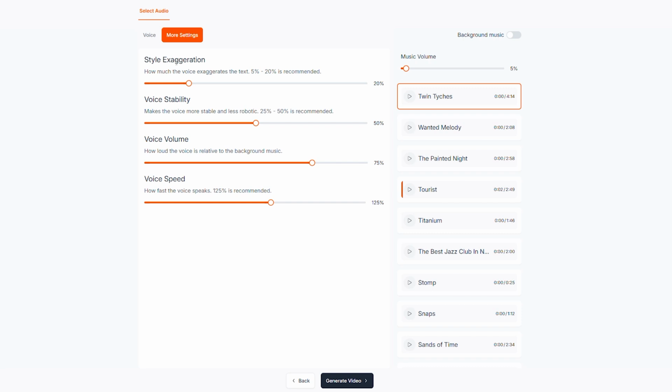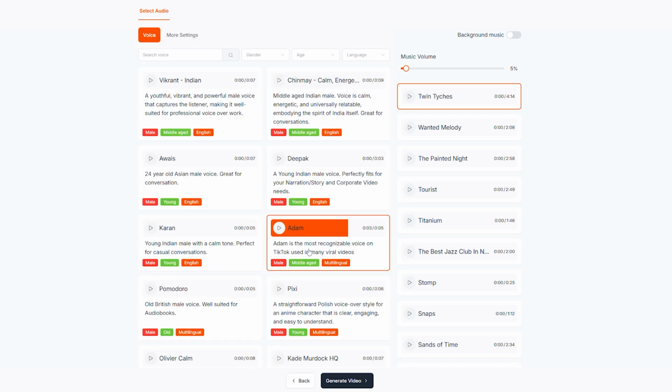There are also some settings you can change with this voice, but I'm not going to change anything for this video. And you can also select background music if you would like. Personally, I am not going to select background music, and I'm going to do that directly in the TikTok application, as that could help the video perform better. Now you can generate the video that I just walked you through.